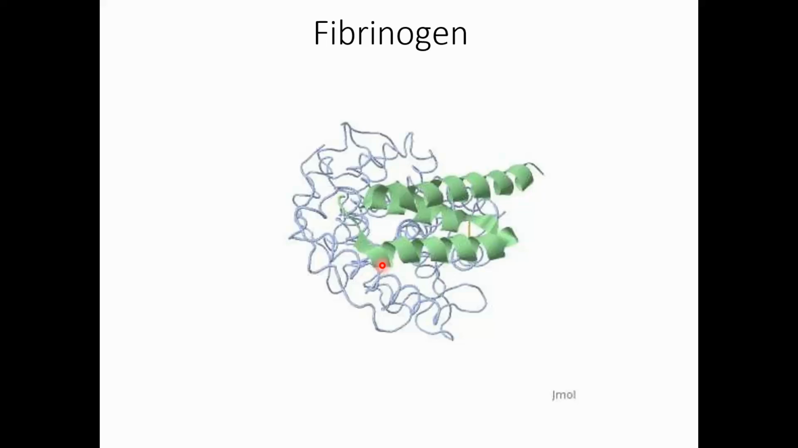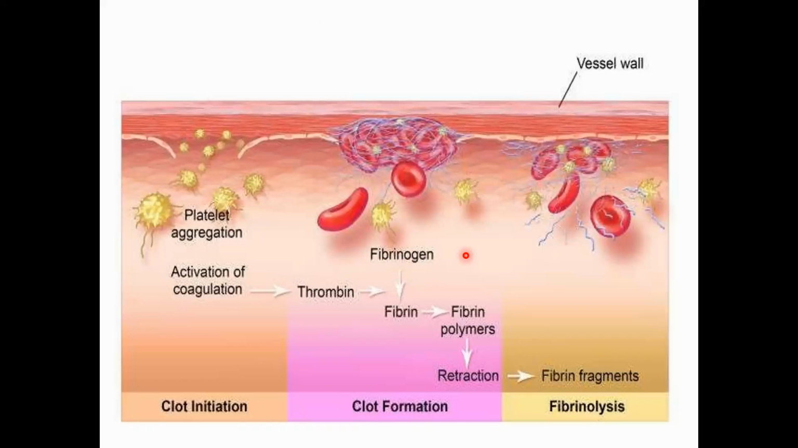Another important blood protein is fibrinogen, and here we are seeing the ribbon diagram of fibrinogen. What is this protein doing in our body and in our blood? This important protein is involved in clot formation. So whenever we have any accident, for example, during wound formation, to prevent blood loss, this protein is making the clot.